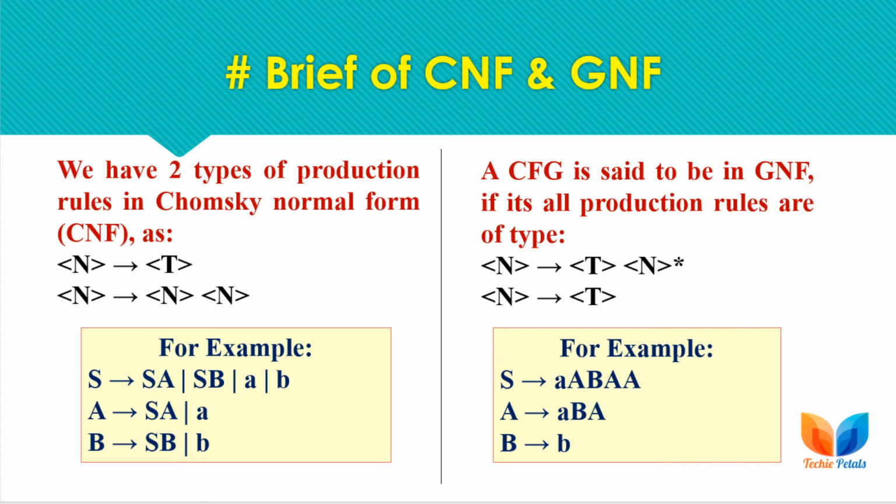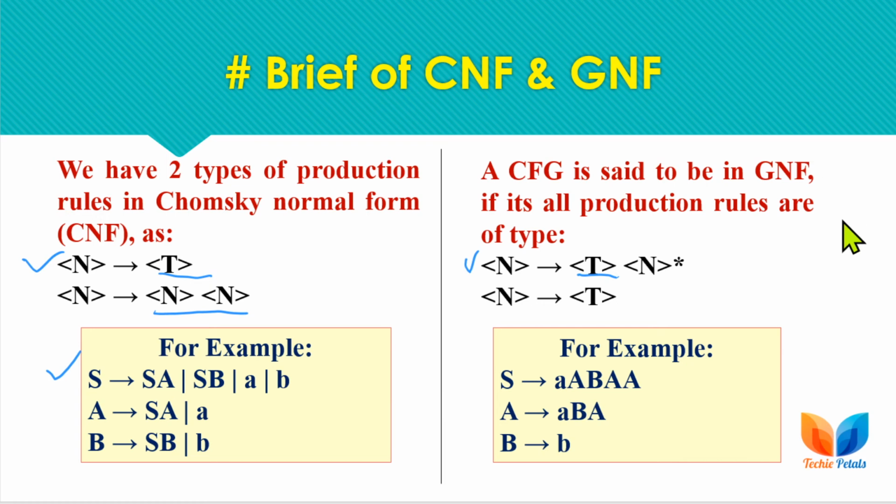So let's get a brief of CNF and GNF form. In Chomsky normal form, we can have a non-terminal deriving a terminal or a non-terminal deriving a string of two non-terminals. These were the examples of CNF form. In GNF form we can have a non-terminal deriving a single terminal followed by non-terminals, and if this portion is null, then we can derive a single terminal only from the non-terminal. So this is how we write the production rules for these two normal forms, and these are the examples for these two specific normal forms.